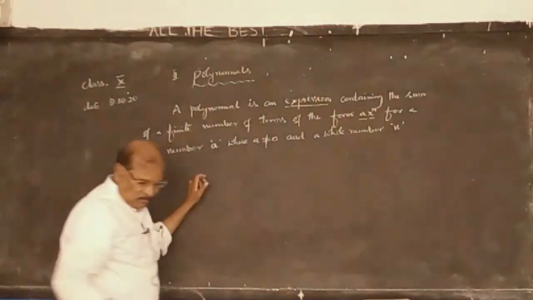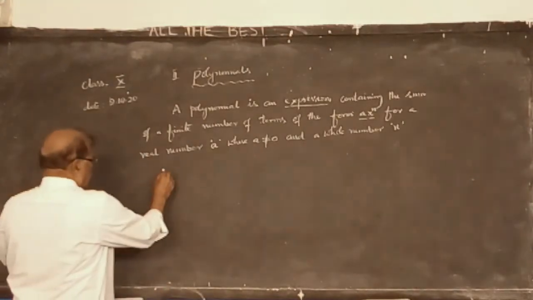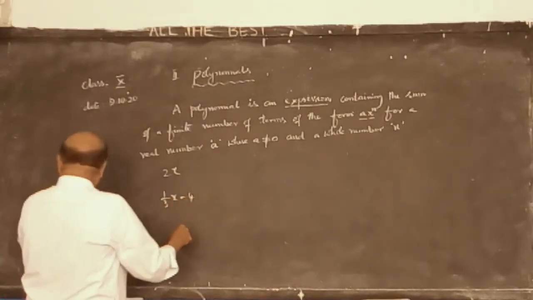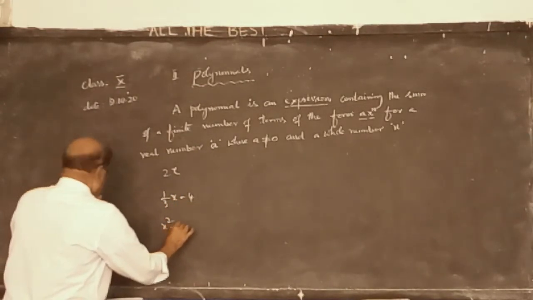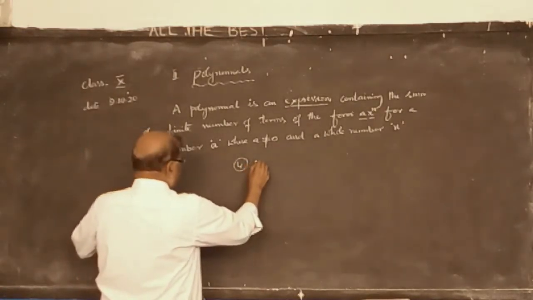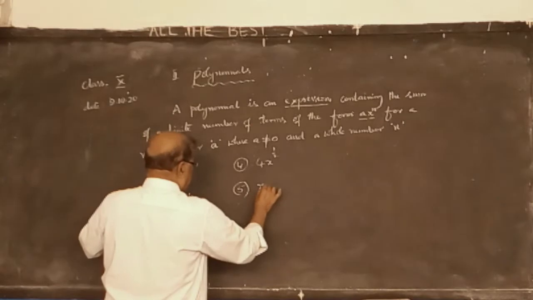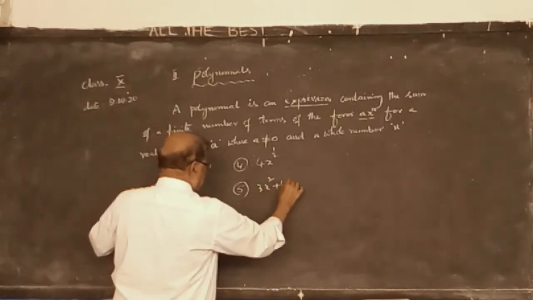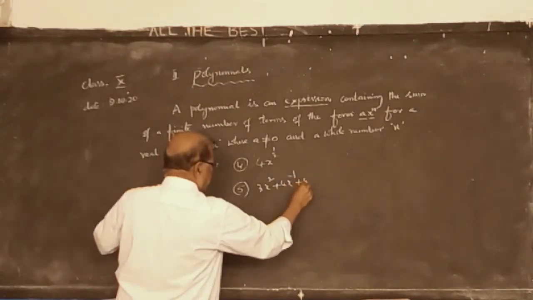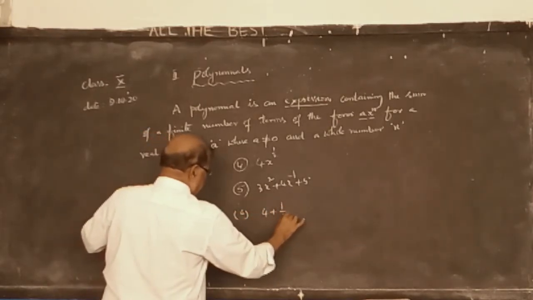So let us see some examples here. 2x, 1 by 3x minus 4, x square minus 2x minus 1, and the fourth one is 4x to the power of 1 by 2. The fifth problem is 3x square plus 4x to the power of minus 1 plus 5. And the sixth one is 4 plus 1 by x.